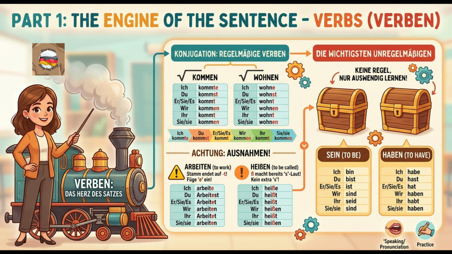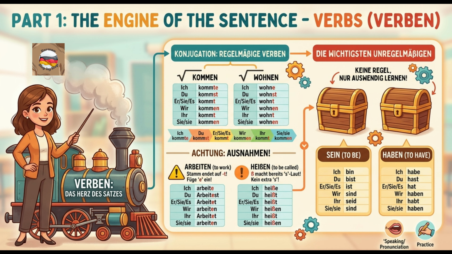But watch out for a few exceptions. Arbeiten, to work: because the stem ends in a t, arbeit, we have to add an extra e for the du, er/sie/es, and ihr forms, just so we can pronounce it. That's why it's du arbeitest and er arbeitet. Heißen, to be called: the letter s already makes a sharp s sound, so for the du form, we don't add another s. It is simply du heißt.